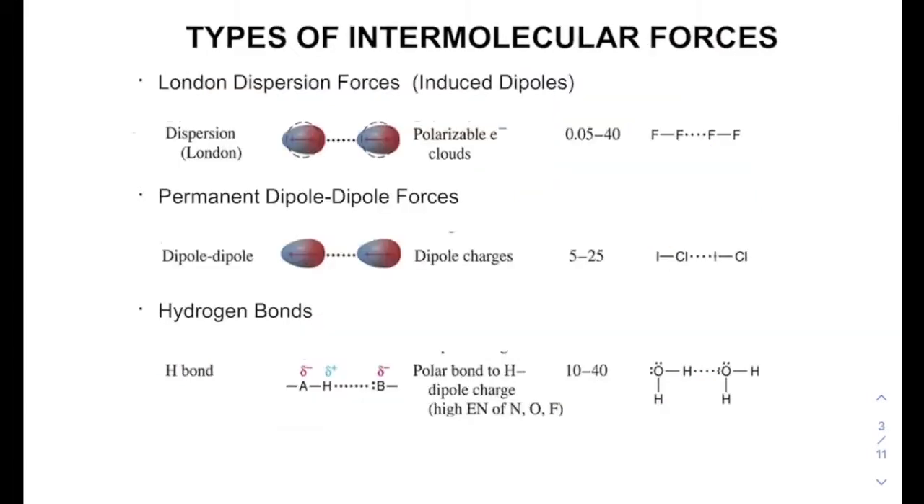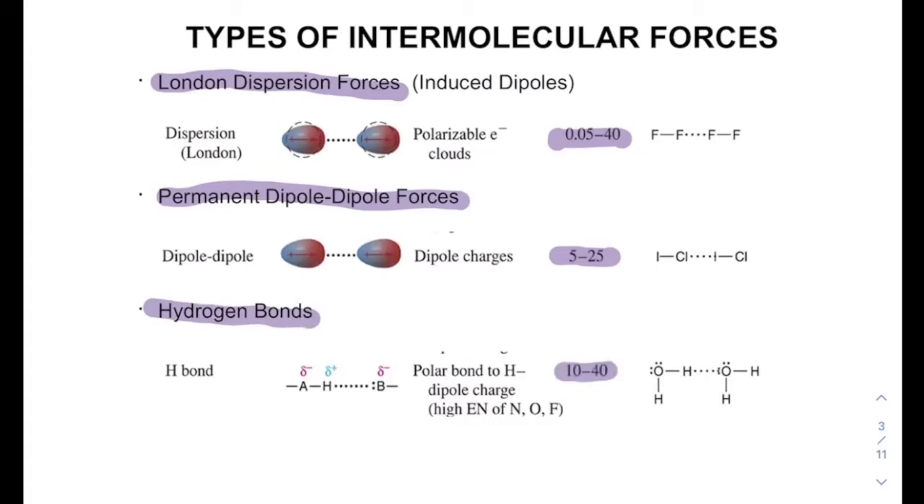The first is London dispersion forces, and these are temporary or induced dipoles. These are very weak, and they happen with molecules that are nonpolar. Second, we have permanent dipole forces. This is a stronger interaction, and it exists between two molecules that each have their own dipole. So we already have unequal sharing of electrons in a bond, and then we have this attractive force between two of these molecules. And third and strongest is hydrogen bonds, which is a very specific type of dipole-dipole.